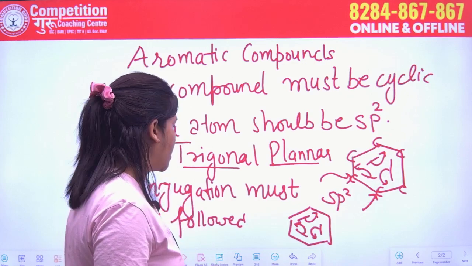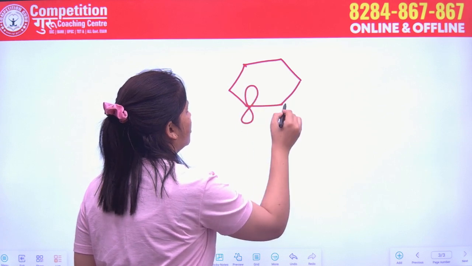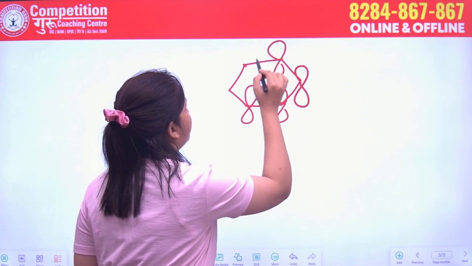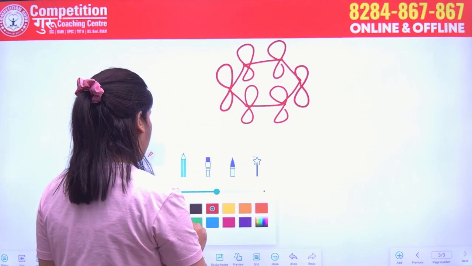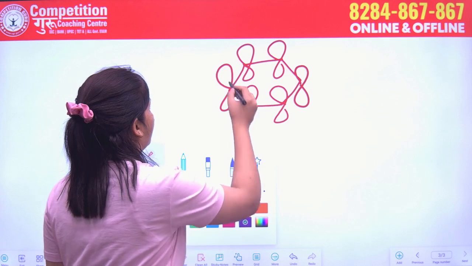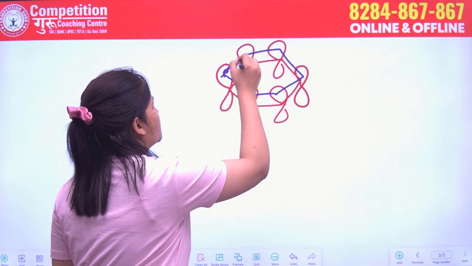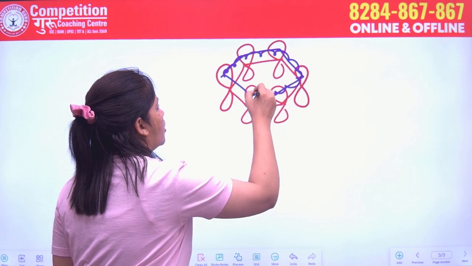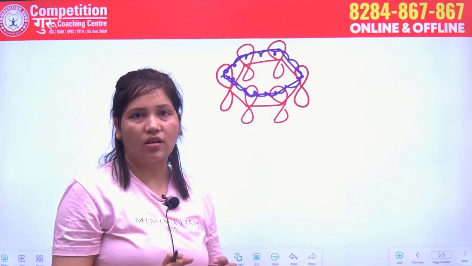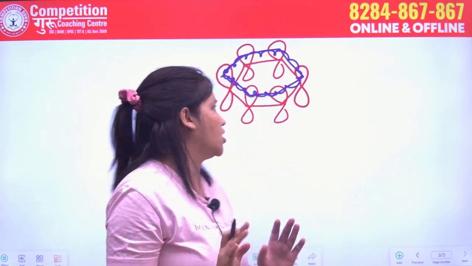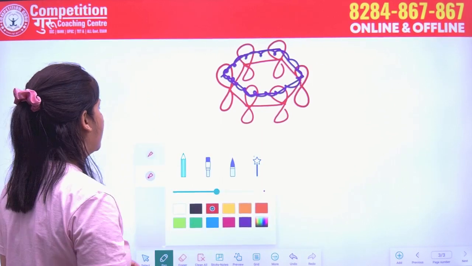As we can see in the next slide, I will draw benzene here, and we have the different p orbitals of the carbon atoms. Now we can clearly see the pi electron conjugation, meaning the pi electrons are delocalizing in these orbitals, and they all have an equal contribution of the pi electrons.